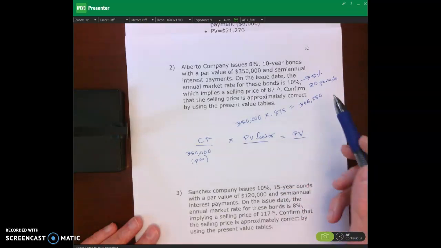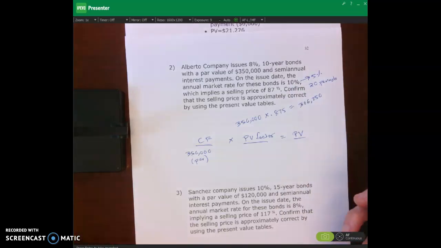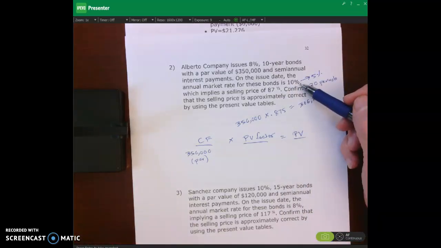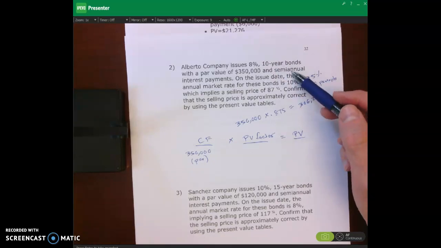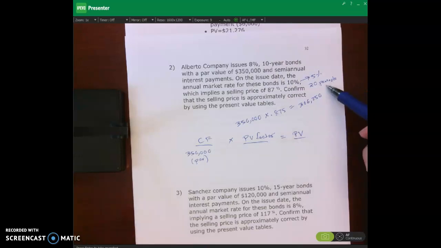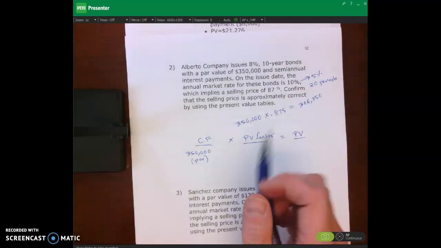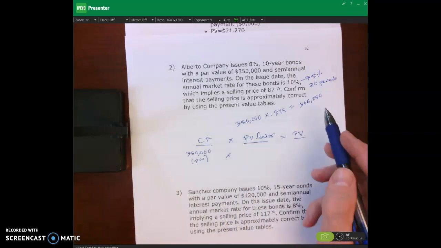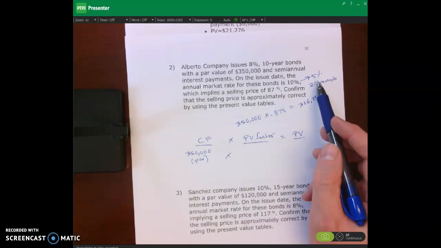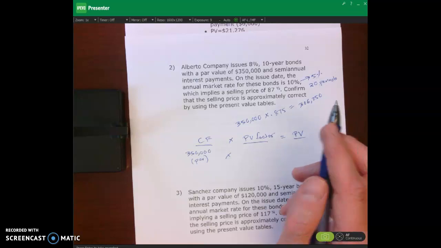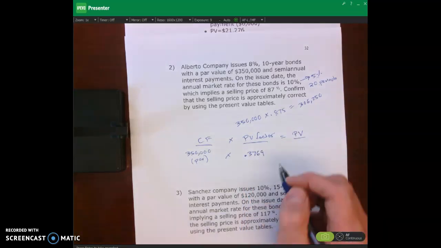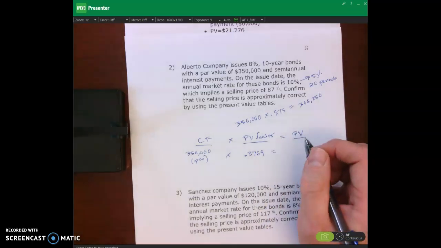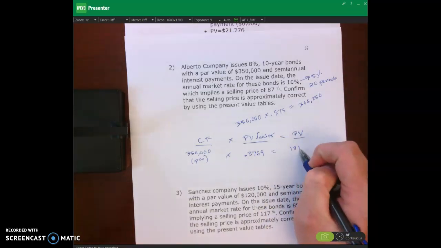And why 5%? Because remember, I have to use my market rate as my discount rate. Why 20 periods? Because it's 10 years and it's semi-annual interest payments, so total of 20 periods. And when you look that up, present value single amount table, interest rate equals 5%, number of periods equals 20, you get 0.3769. You multiply those two, and then that gives you the present value,